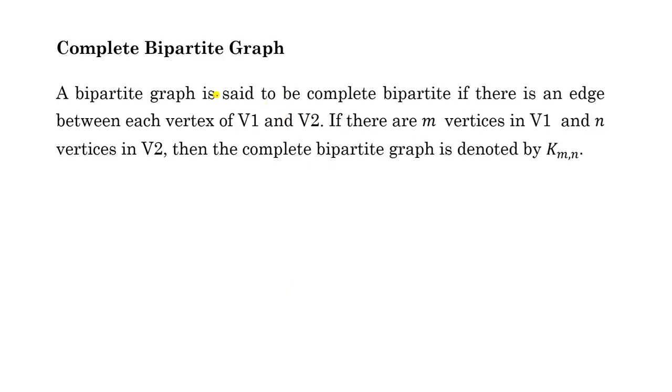Complete bipartite graph. A bipartite graph means we are already taking a bipartite graph. So first I draw the same graph here. This is B and D. This is A, this is C and this is E. This is a bipartite graph. Say this is E1, E2, E3 and E4.